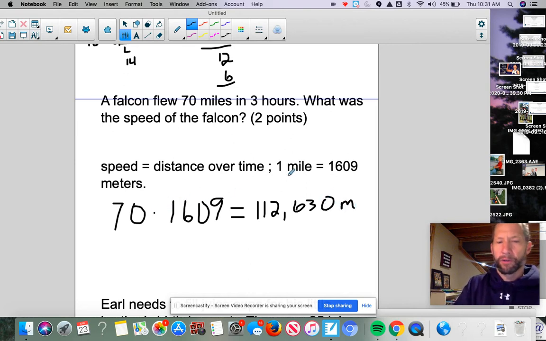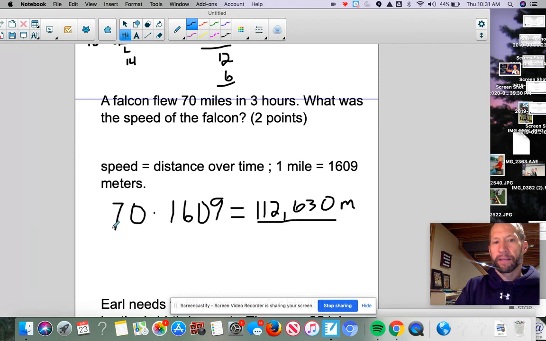Now, if you're wondering how did I know to multiply them? Well, this conversion tells me 1 mile equals 1,609 meters. So notice I'm going from a small number to a really big one. That means the mile is a much larger unit. So if I have 70 miles, I got to convert each one of those miles to meters, so I multiply each one times 1,609 meters. Hopefully that makes sense.